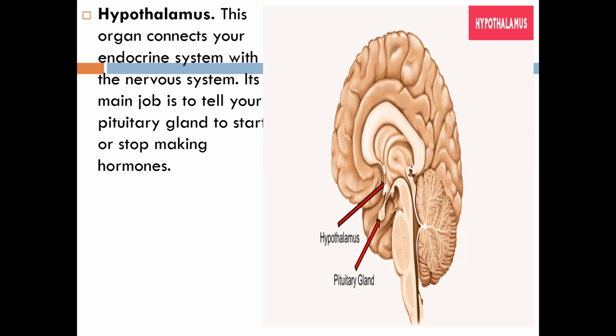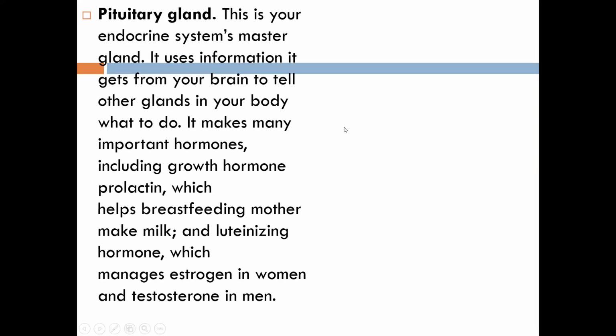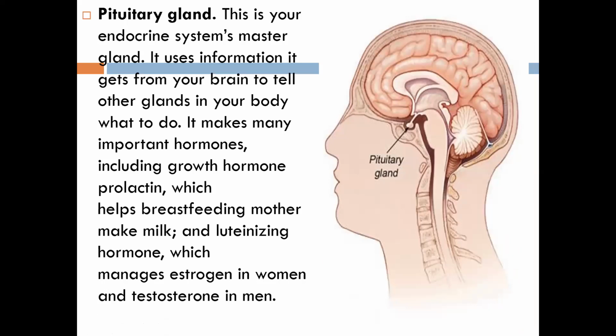In the book, if you read, it is very complicated and you will find it difficult to understand. So this is the best simple method to make you all understand. Okay, coming to the next, the pituitary gland. The picture you just saw, this was the pituitary gland. We get the hypothalamus here.